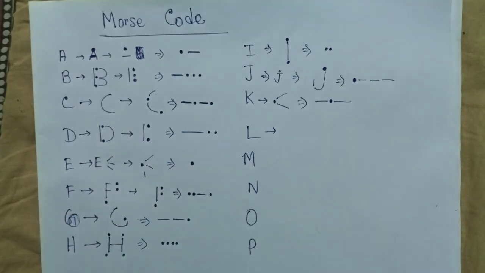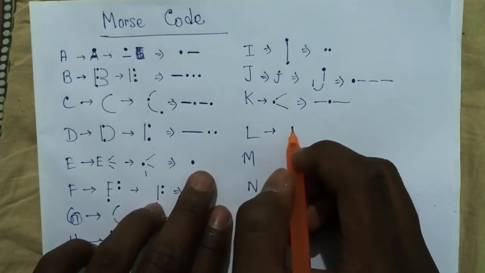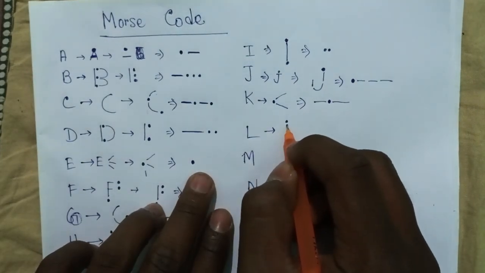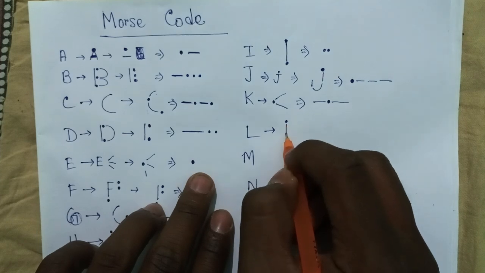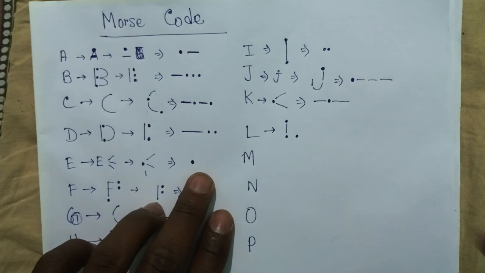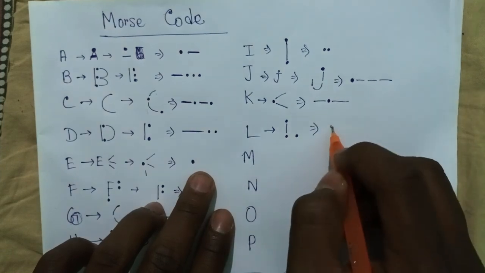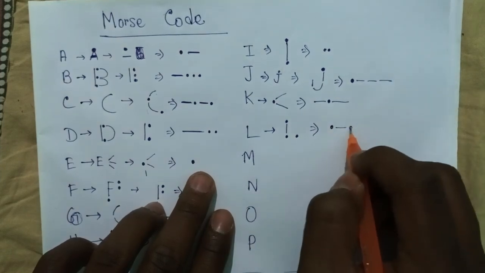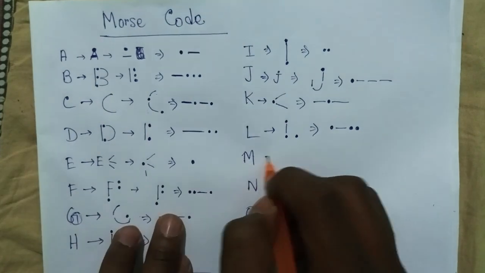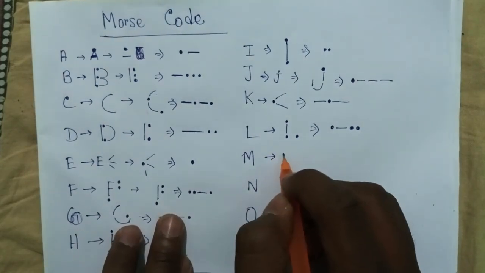In case of L, it is almost like this, right? Dot line dot dot. This is L, so this translates into dot line dot dot.